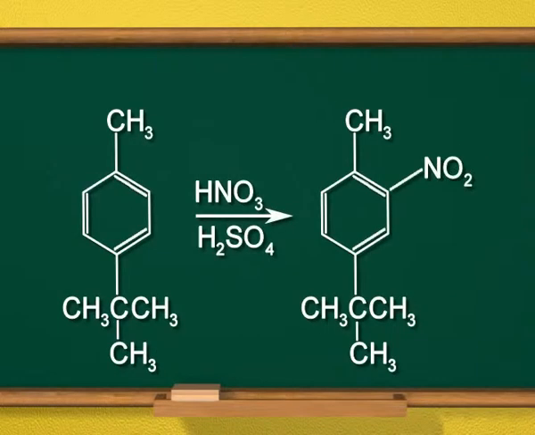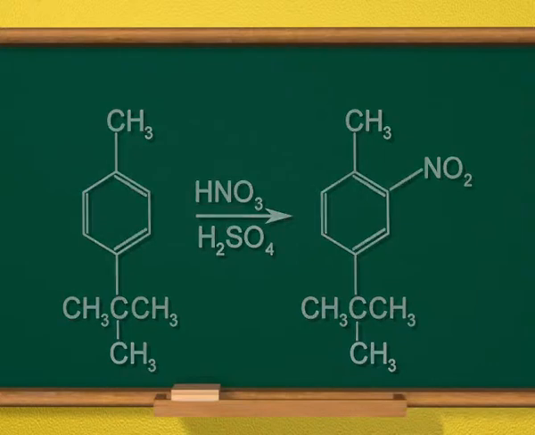Although the latter groups are more electron donating than methyl groups, the substitution takes place contrary to inductive effect. Actually, this constitutes an example where hyperconjugation overpowers inductive effect.